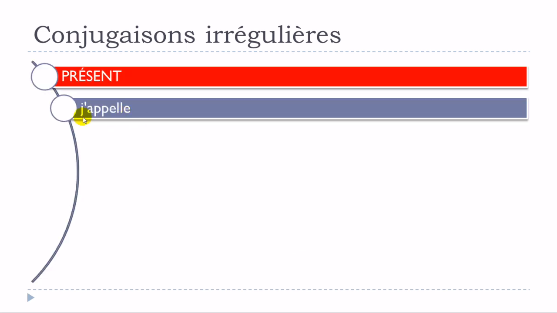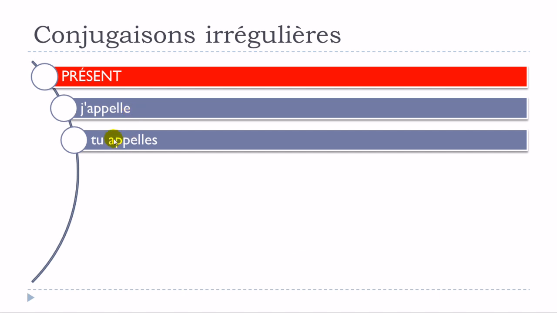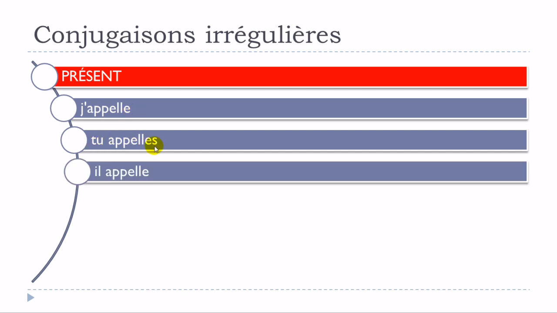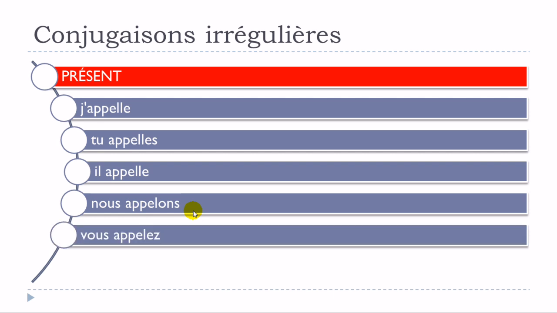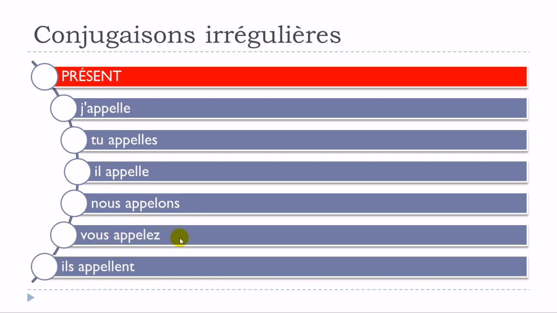So it will go like j'appelle, tu appelles, il appelle, nous appelons, vous appelez, ils appellent. If you look carefully, you can see that the je, tu, il, and the ils plural forms are concerned, because we will double the l.